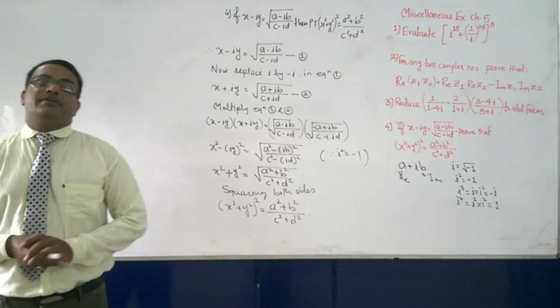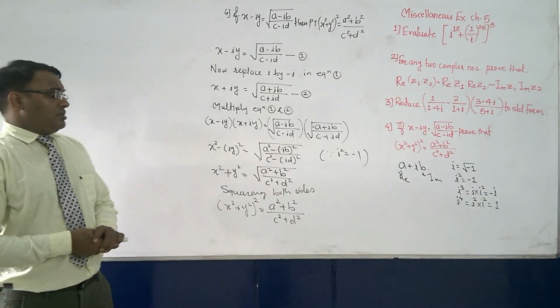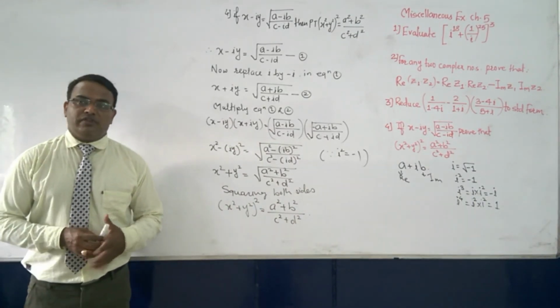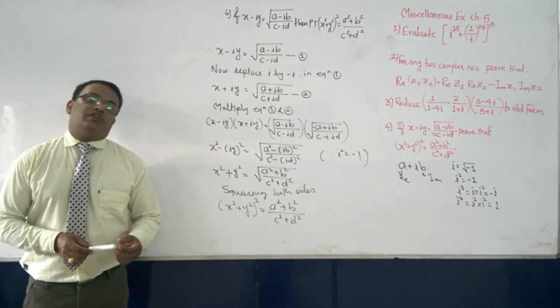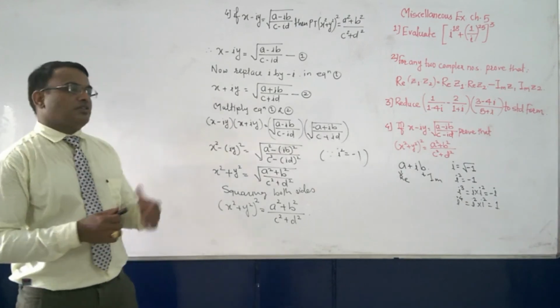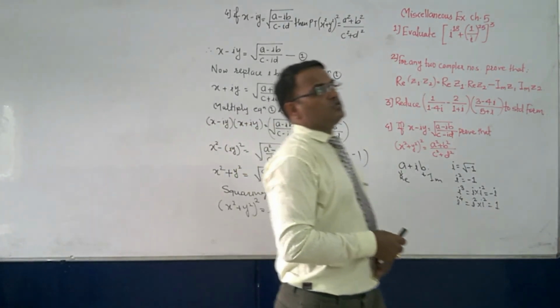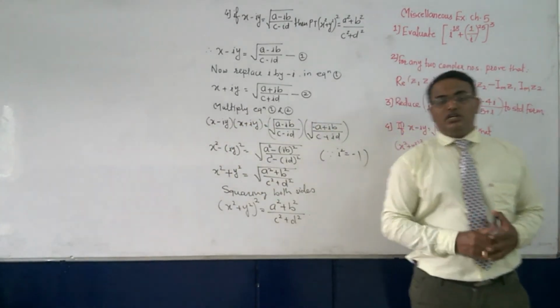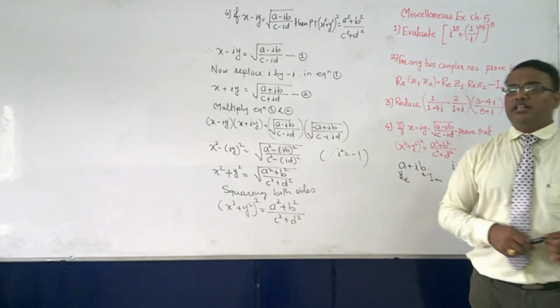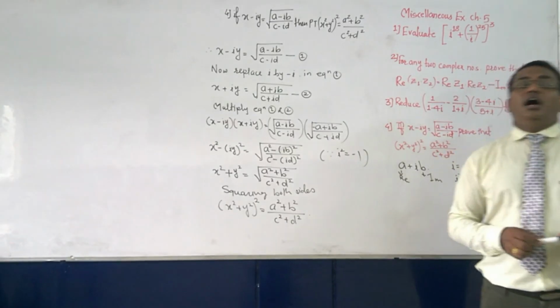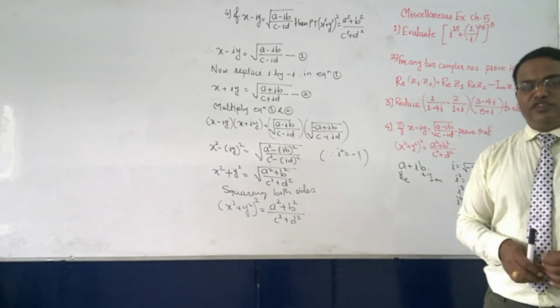After this, question number 5 is the sum of polar form, where we have to change the sum into polar form. But due to COVID-19, the polar form syllabus is reduced. So this year we are not going to do that. So here we will take a halt. We'll stop in miscellaneous exercise of chapter number 5 after doing the first 4 sums.